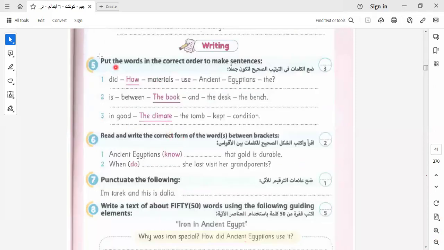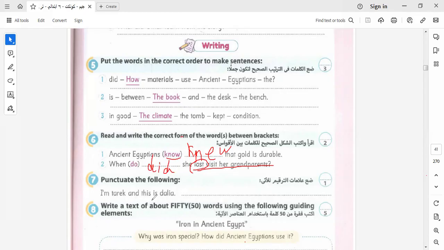Here we have ancient Egyptian. So here I talk about the not present, so it will be here new. Okay, this one: did last visit her grandparents. So here we have last. As we know, last is the keyword of what? Of the past form. So I put here did.